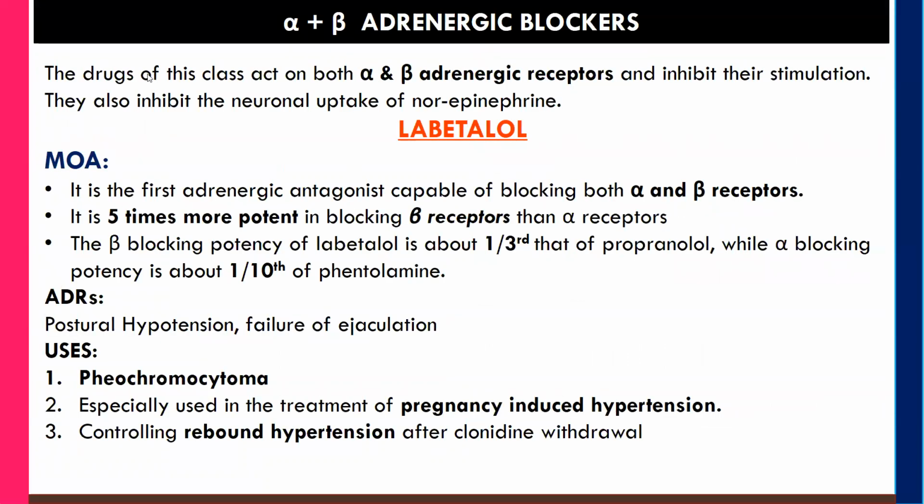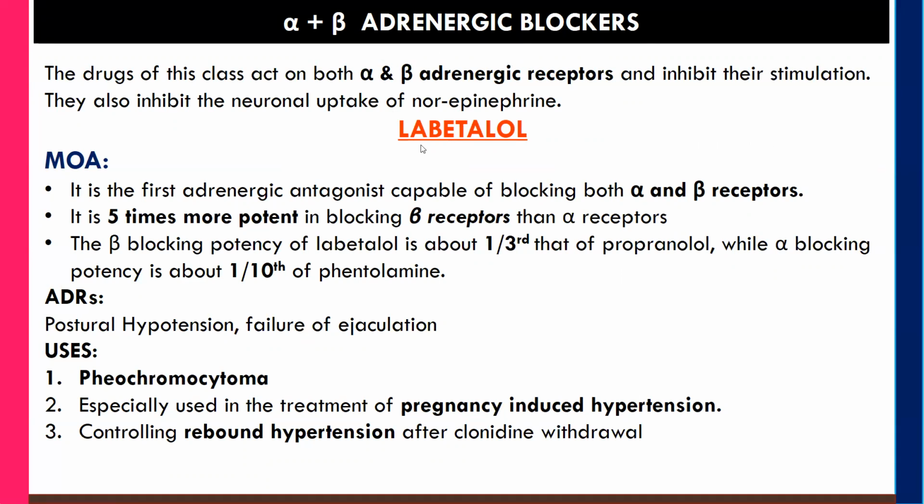So next we will study the alpha and beta adrenergic blockers. These are the drugs which are going to block both alpha and beta adrenergic receptors, and they are going to inhibit their stimulation. Along with this, they are also going to inhibit the neuronal uptake of norepinephrine. The best example for these drugs is labetalol.